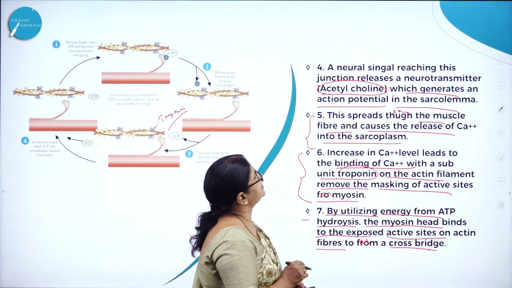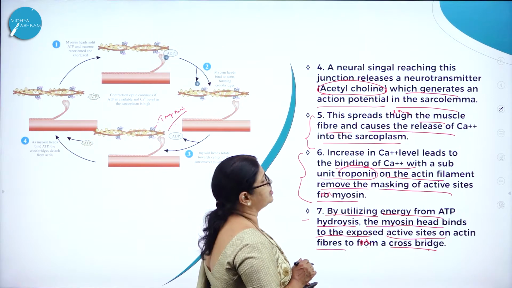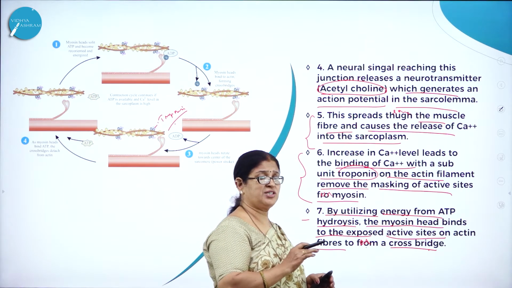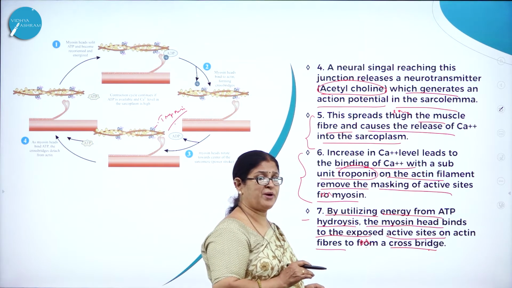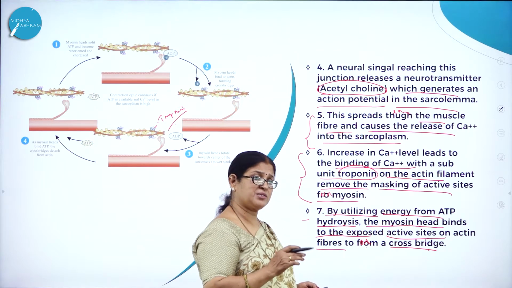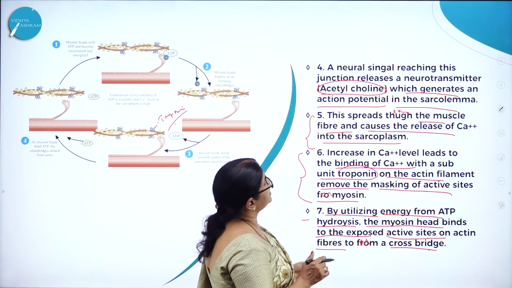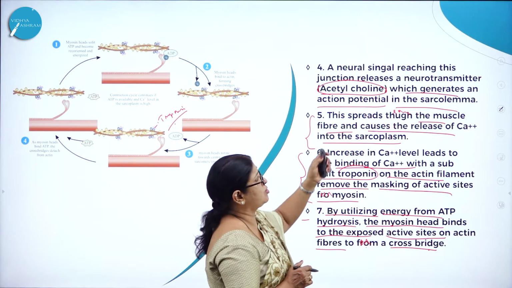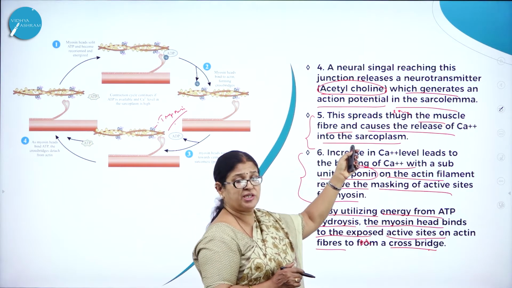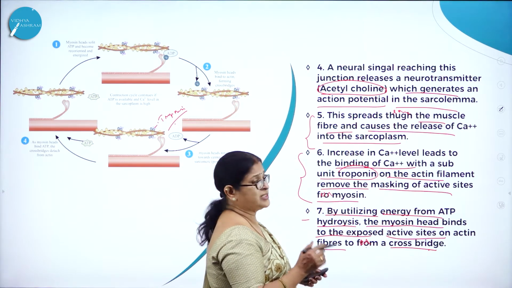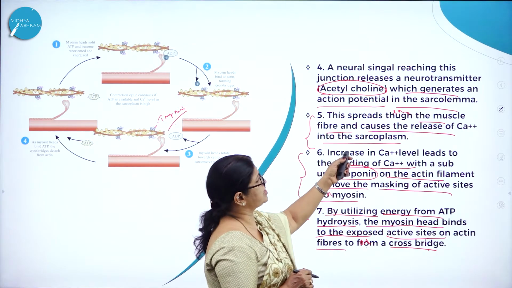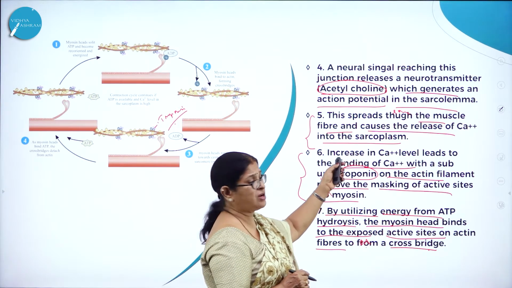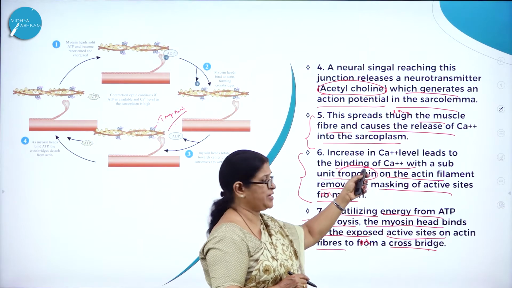A neural signal reaching this junction, between the motor neuron and the sarcolemma, the plasma membrane of the muscle, releases a neurotransmitter called acetylcholine, which generates an action potential on the sarcolemma. Then this spreads through the muscle fiber and causes the release of calcium ions into the sarcoplasm.